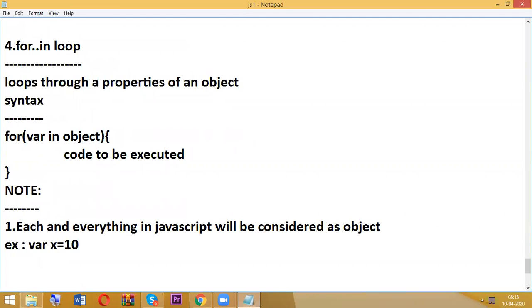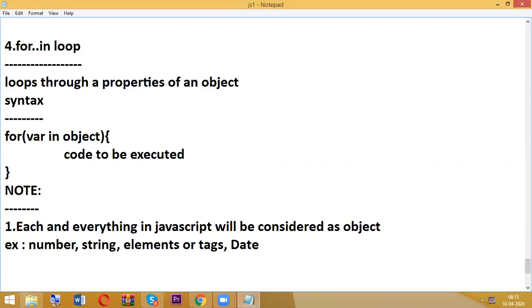x equal to 10. 10 is a number, right? So a number is an object. x equal to Shiva, a string, and a string is also an object. HTML elements like the paragraph tag and body tag will also be considered as objects.